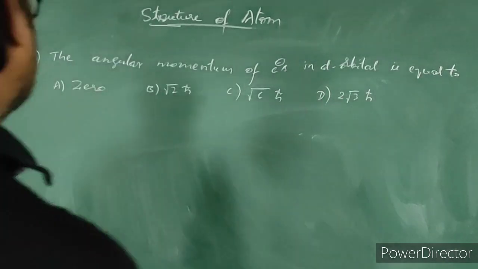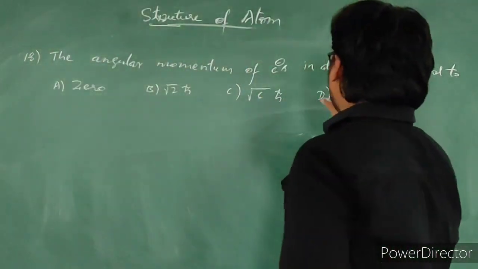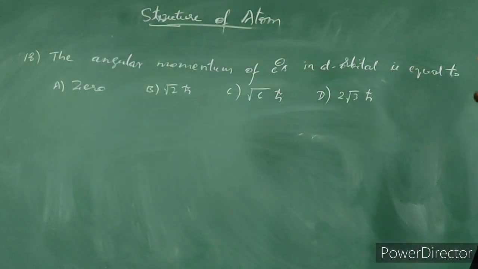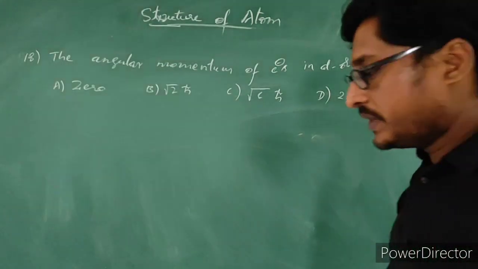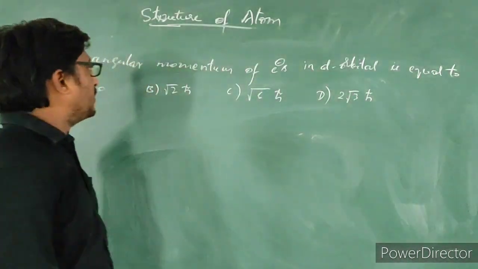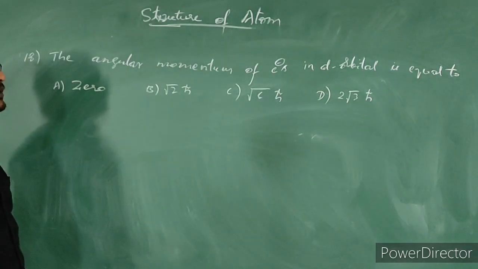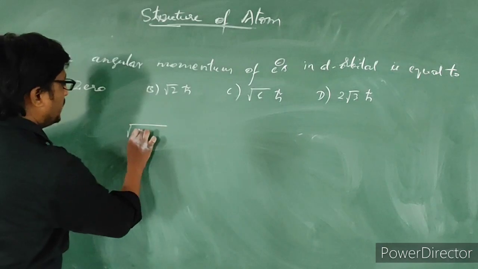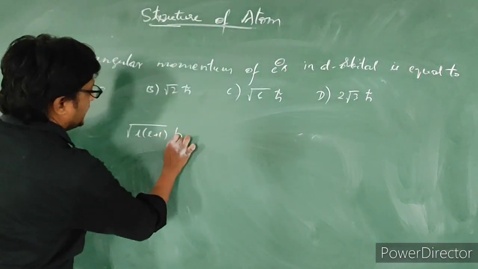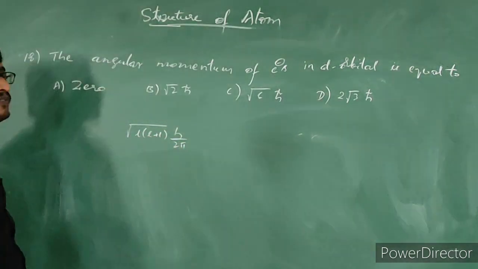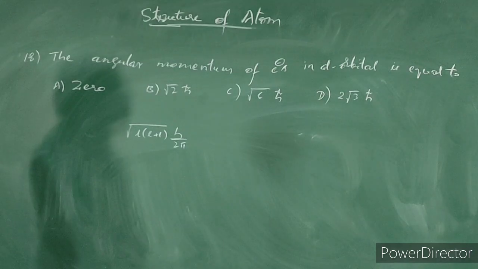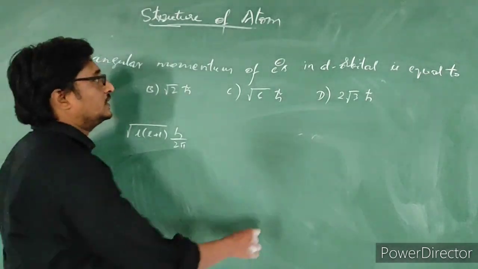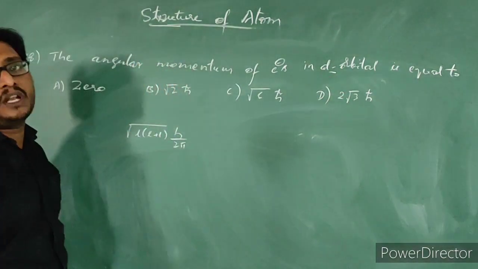Let us see the next question. The angular momentum of electrons in d orbital is equal to. You know the formula for angular momentum of an electron: root of L into L plus 1, h by 2 pi. This formula we need to use.